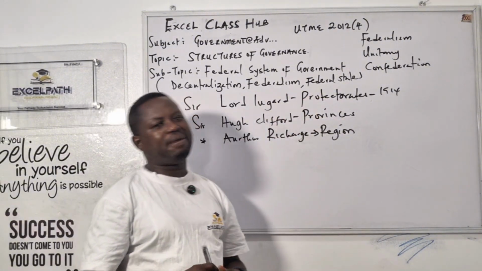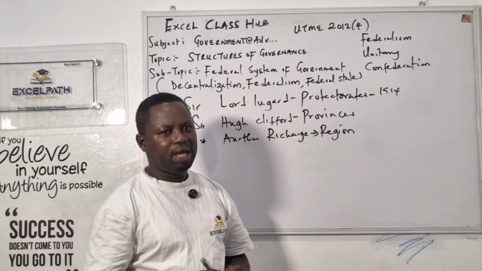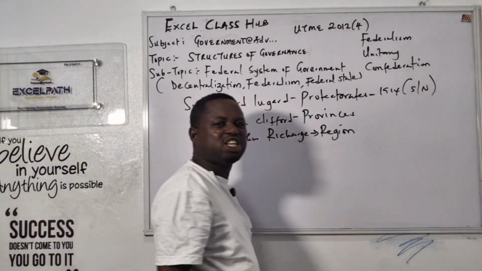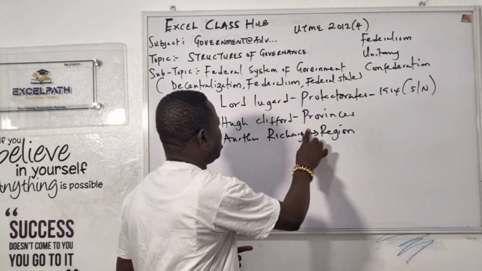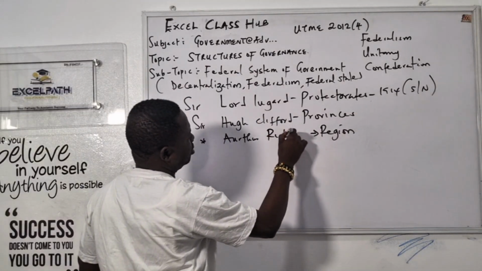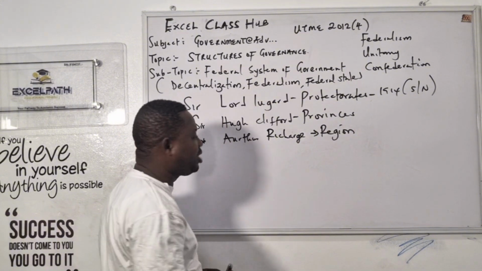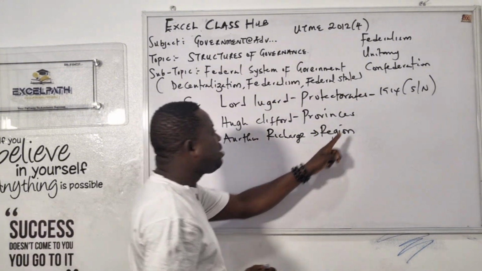Now, I want to say this before I forget. Protectorate. How many protectorates do you have in Nigeria? Southern and northern protectorate. How many is that? Two. Then when this guy Richards came in, he broke this up into regions. You get it now? He broke the southern one into two.